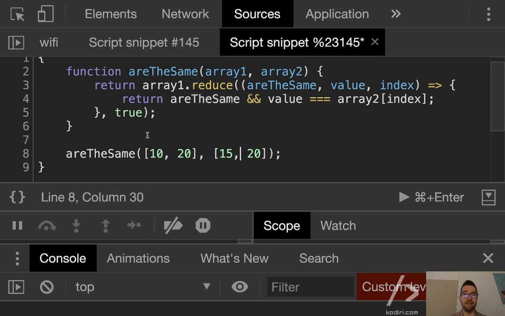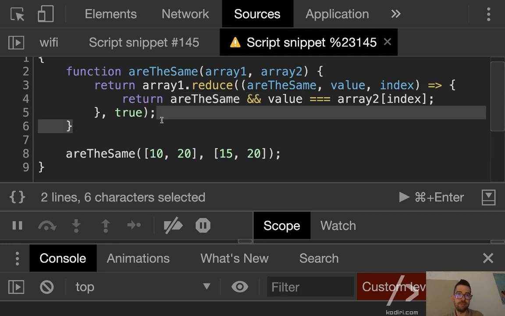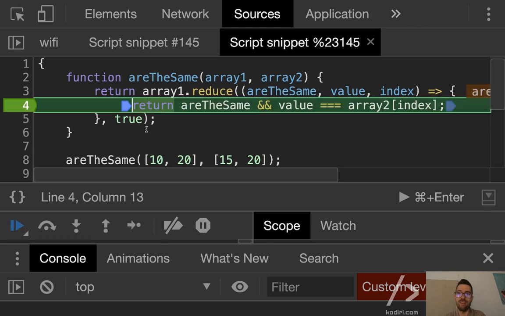So let's run it again. So what's the first value of are the same? True, correct. What's the first value? 10, correct. What's the first index? 0, correct. So what's the first value on the second array?